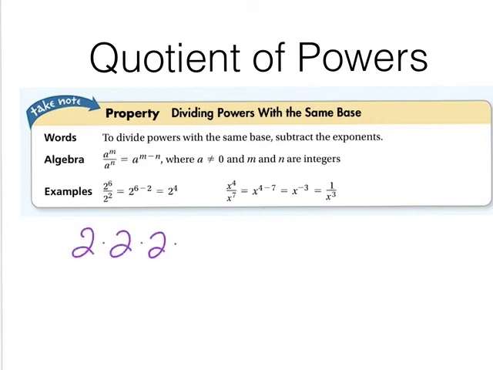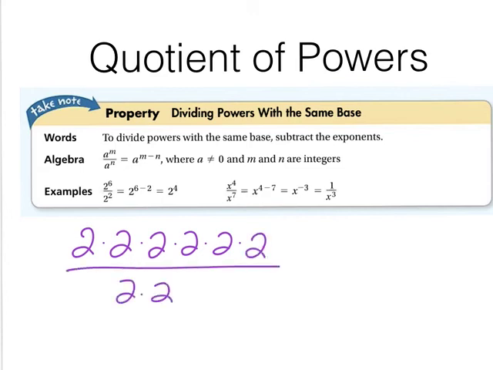Now, why can we subtract the exponents? Remember last time we talked about the why part, and the why was because it's a great shortcut. Here's what I have if I take this expression and I write it out without the exponents. If you remember what you know about fractions, you can cancel a common factor top to bottom. When I do that, 2 of them cancel out on each, and what am I left with? Well, I'm left with 2 to the 4th power. Isn't it nicer to take that and just subtract? That's the trick we're using here.